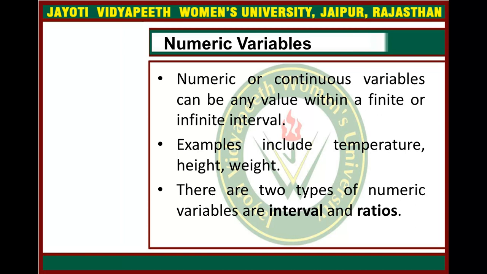In this, any value within a finite or infinite interval can be numeric or continuous variables. Just for example, weight, height, and temperature. Interval and ratio are two types of numeric variables. Interval variables have a numerical ratio and the same definition over the entire scale. Okay, so basically there are two types: interval and ratio.